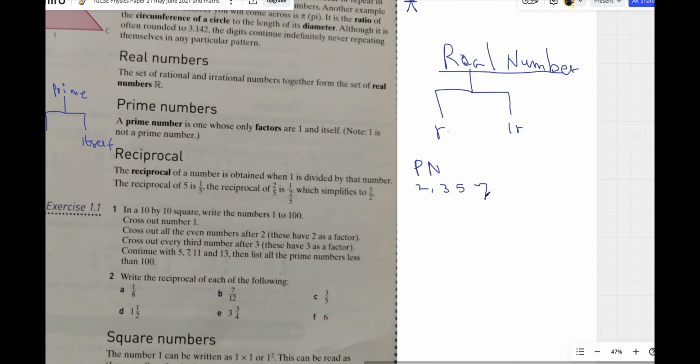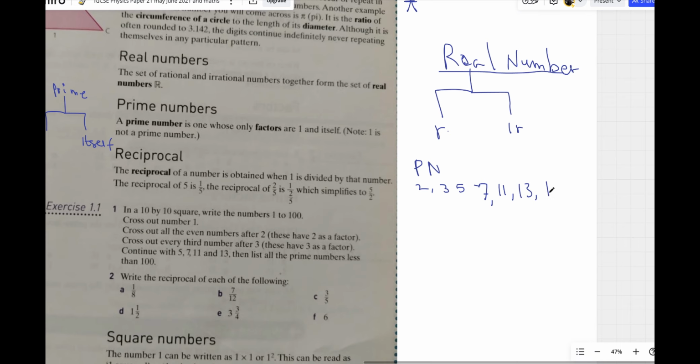Not all odd numbers are prime. 9 is an odd number, but it's not a prime number because 9 has a factor of 3. 3 can divide 9, so 9 is not only divided by itself and 1. The next one is 11, then 13. 15 is not, because 5 can divide it and 3 can divide it.